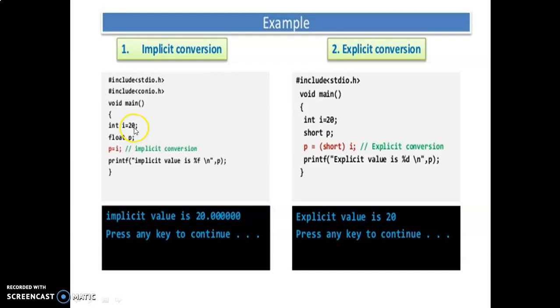So in this example, i equals 20 and p is declared as float. The integer is automatically converted into float. This is implicit. This is explicit, where the higher type integer is converted to the lower type short. This is explicit type conversion.